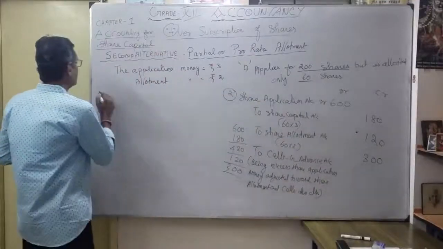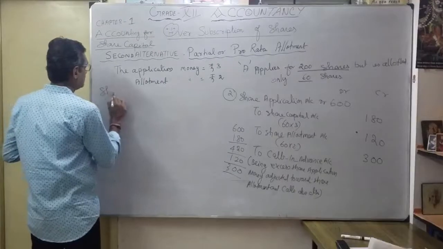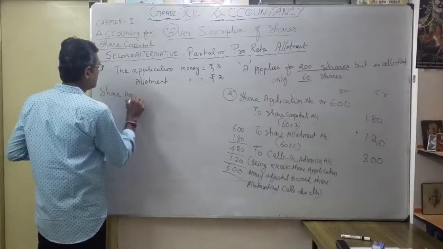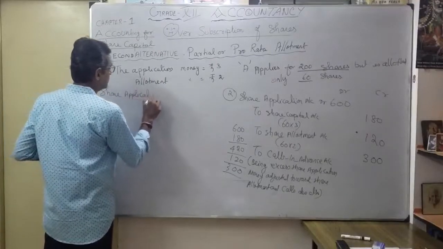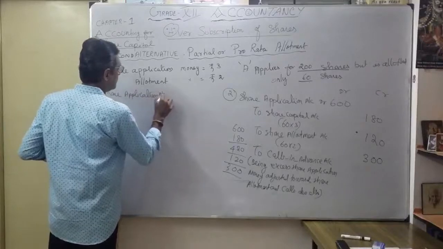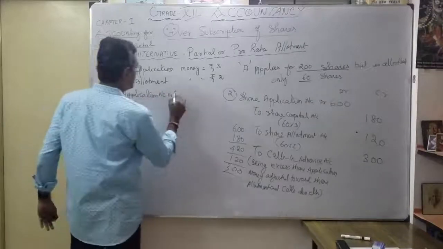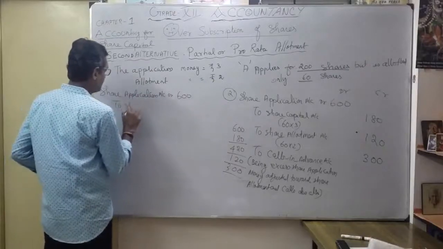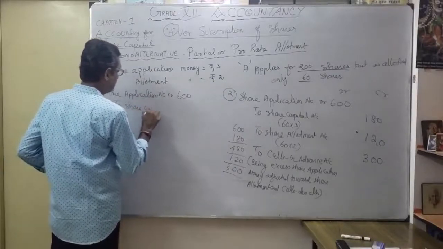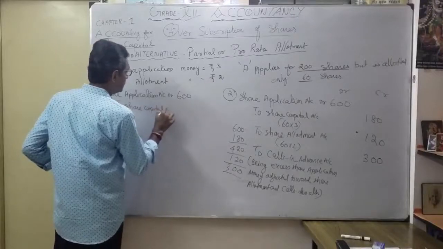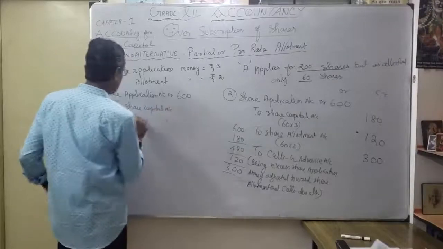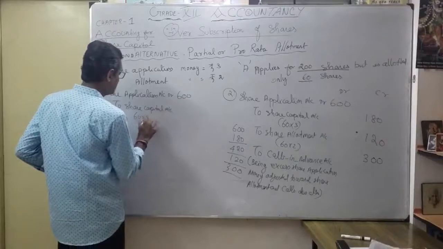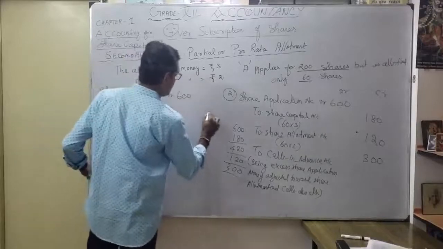Same entry, share application account debit, how much? 600. To share capital, 60 into 3, so 180.